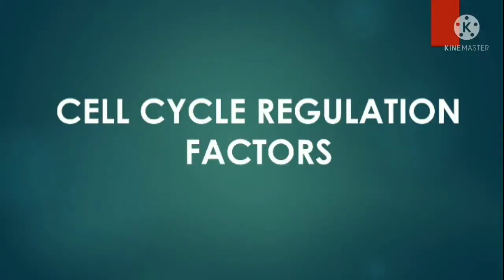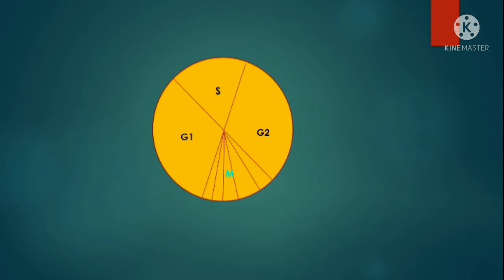In this video I will give you a detailed account on cell cycle regulation factors. There are mainly four phases in a cell cycle. They are G1, S, G2 and M. The M phase or mitotic phase is further divided into prophase, metaphase, anaphase, telophase and cytokinesis.